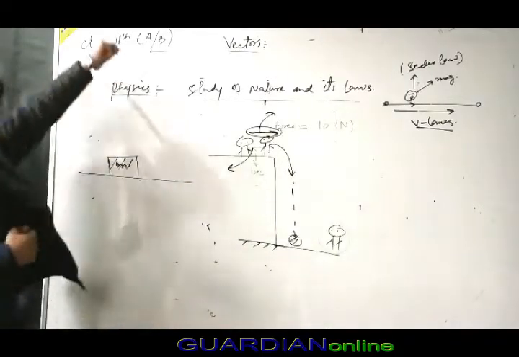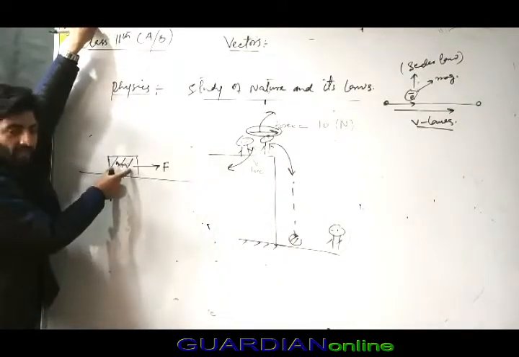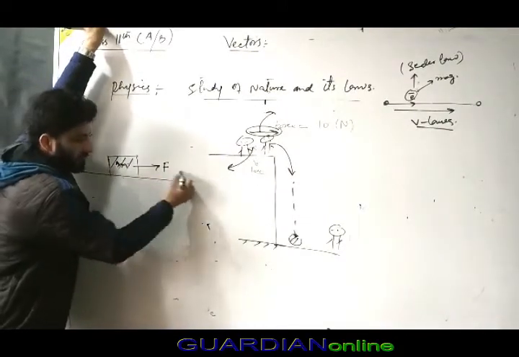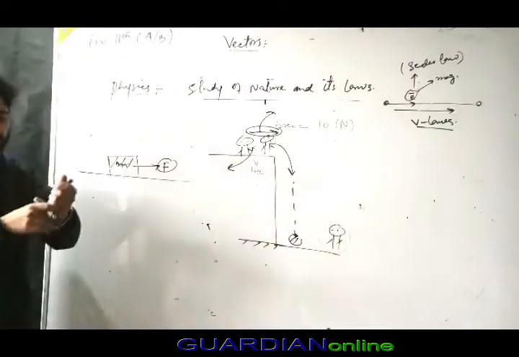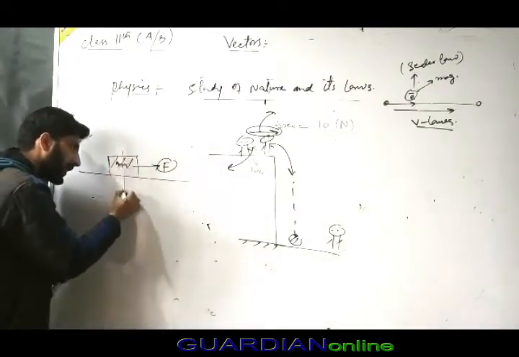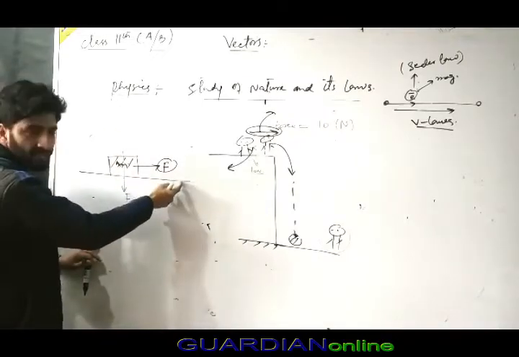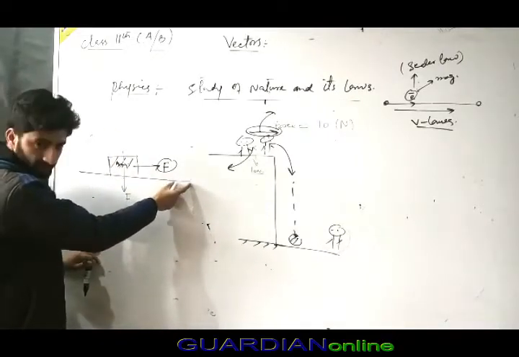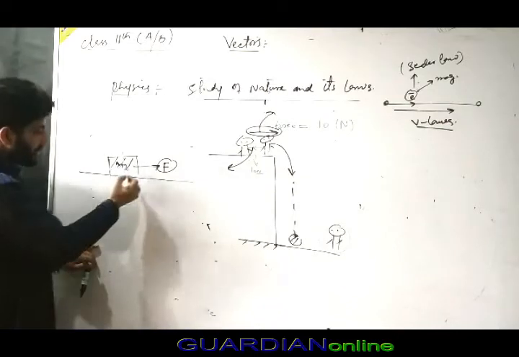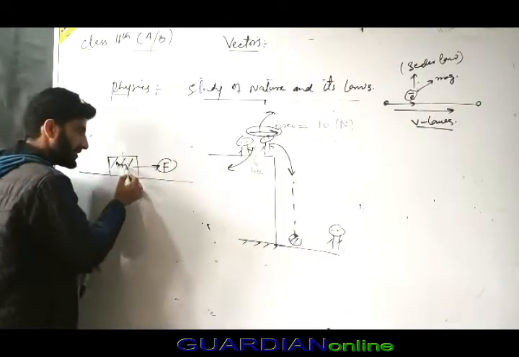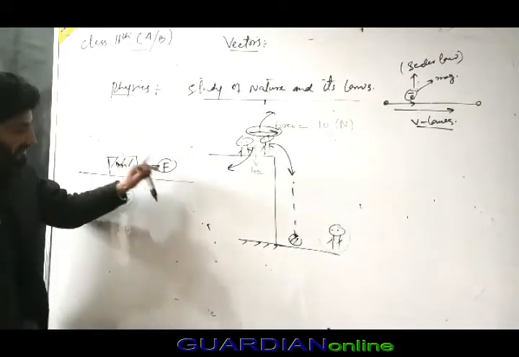If a force F is applied on the block, it simply moves. Now if the force is applied in a different direction, the situation is different. The magnitude of the force is the same, but just the direction changes, and that is the importance of direction in vectors.